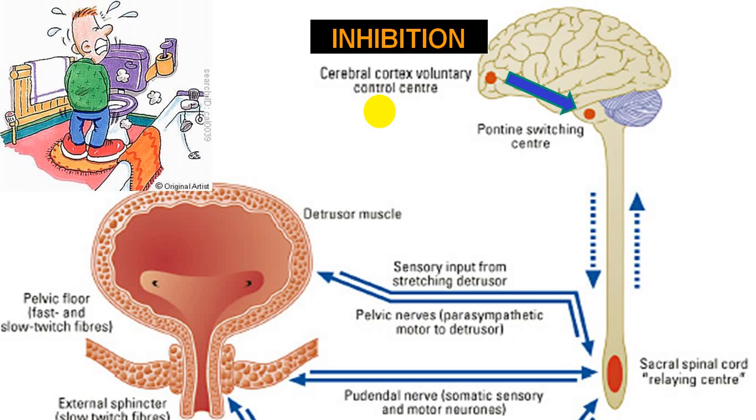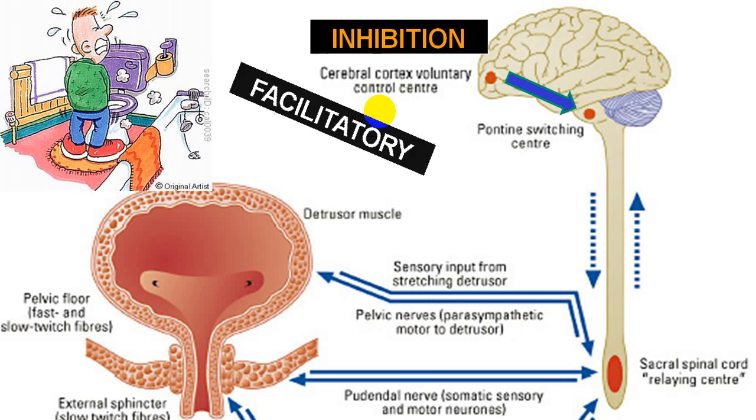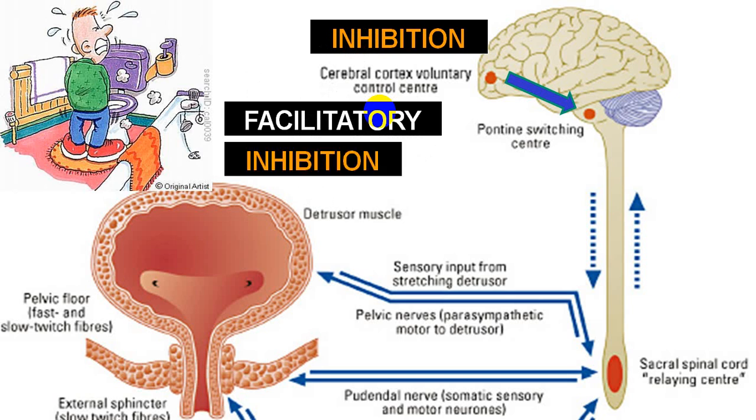In the pontine center, there are two centers: one is facilitatory and one is inhibitory. So whenever there is an inhibition from the cerebral cortex, the inhibitory center will inhibit the lower spinal cord center and the act of micturition will be inhibited. And whenever there is no inhibition, the facilitatory center will stimulate the lower spinal cord center and you will have an act of micturition.